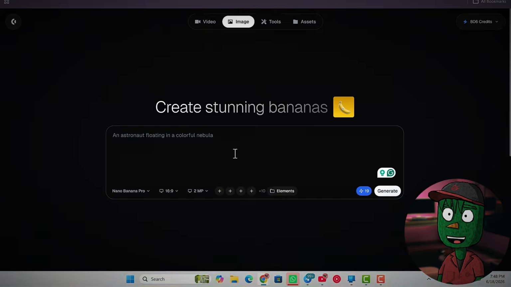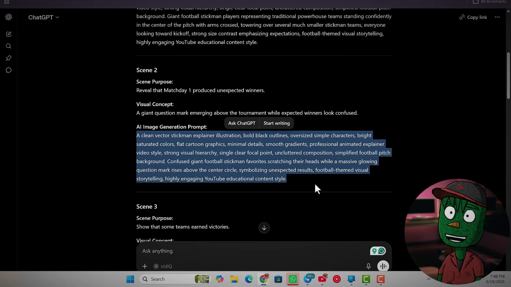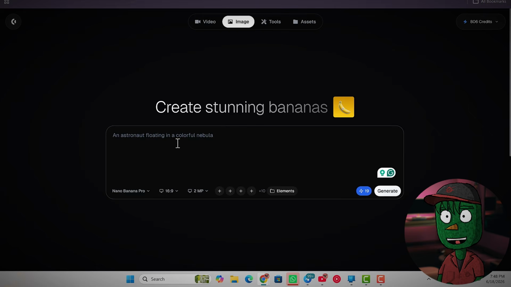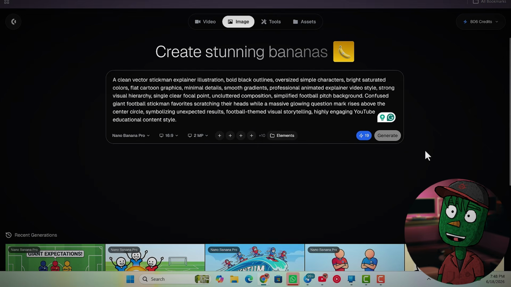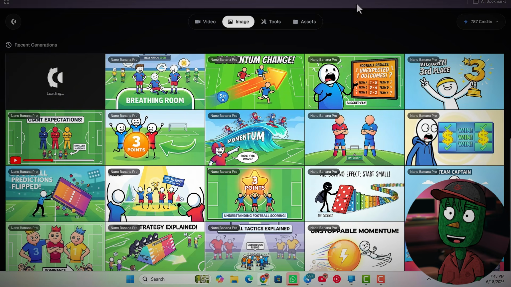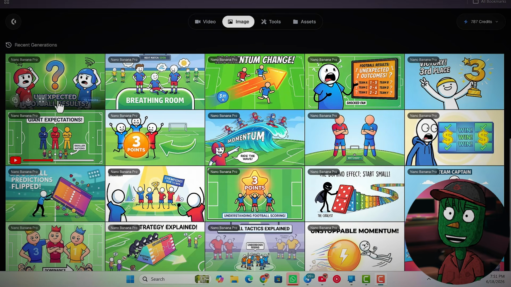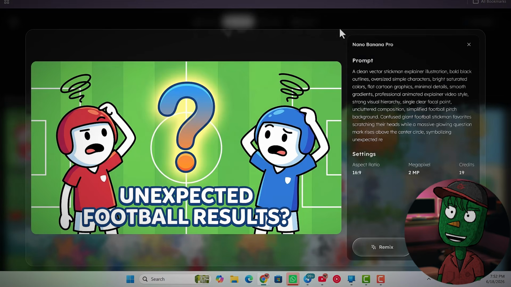To generate the second scene, we need to go back to ChatGPT and scroll down to Scene 2 here, and then just come down to the AI image generator prompt here and copy the entire thing. Then come back to Clippy AI. You just have to paste the prompt. You don't need to make any changes. If you don't need to once, it's going to be saved. So once you've added your prompt, just click on Generate again, and then your second image is going to start generating. As you can see, the images are looking very nice, exactly how we want them.